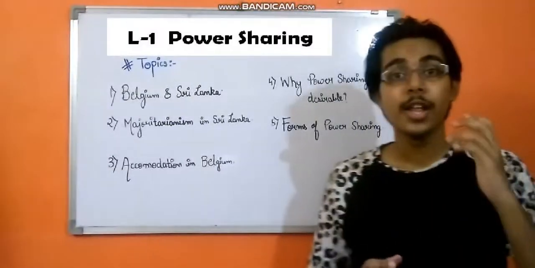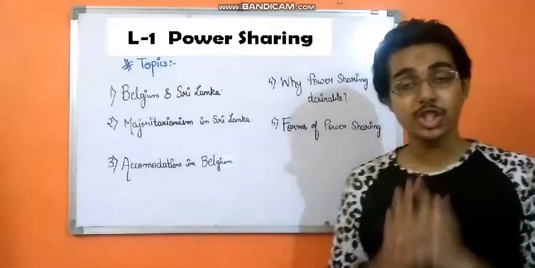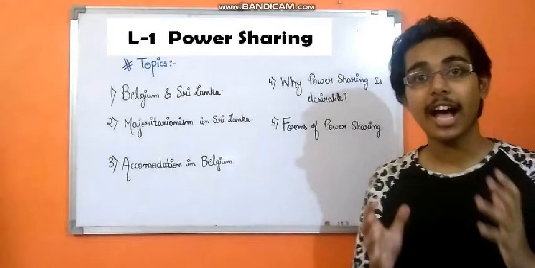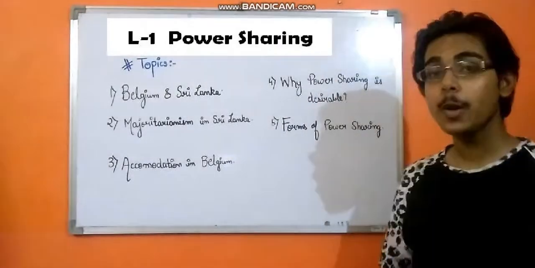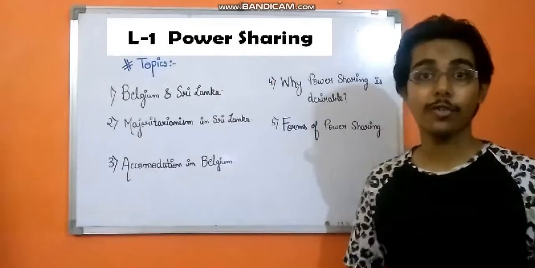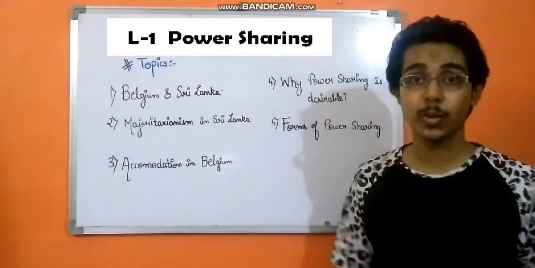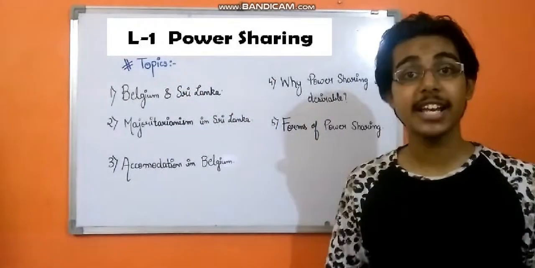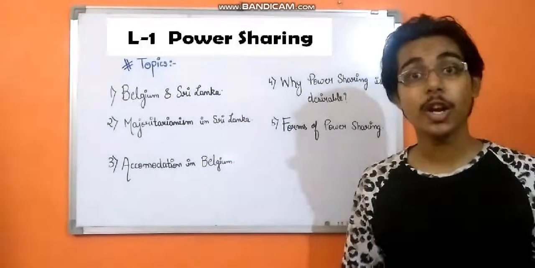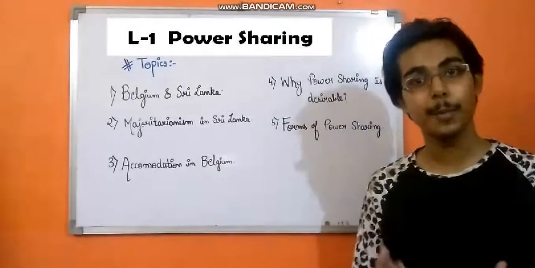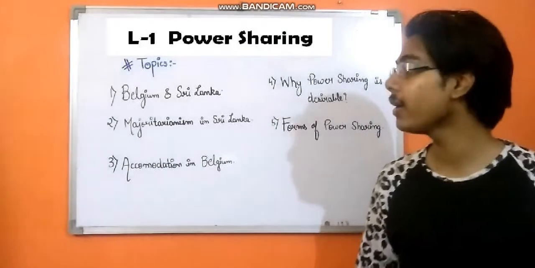So when we talk about big countries like India and USA, this power sharing helps to administrate the country very well. So now let's start with the chapter, and first let's have a look at the different topics that we will be studying. First of all, we'll be studying about 2 stories of the countries Belgium and Sri Lanka. Second, we will be studying the effect of majoritarianism in Sri Lanka. Now majoritarianism is a very big term, but we will be explaining this when we come to that topic.